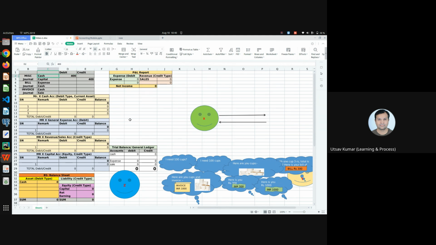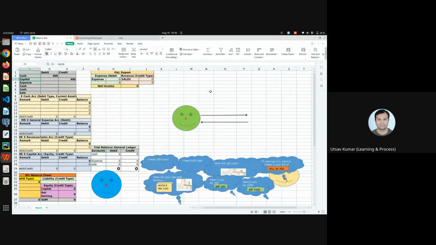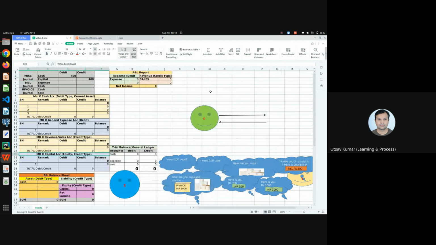Now this is a journal entry. You can see we have two accounts here, one is the capital account, another is the cash account. Cash is debited with the 400, capital is credited with the 400. And now what should happen? Once you invested 400 rupees, after a year or after 2 months, if you want to know what your initial investment was, you should know that 400 was the investment. In this particular situation, let me show a balance sheet.